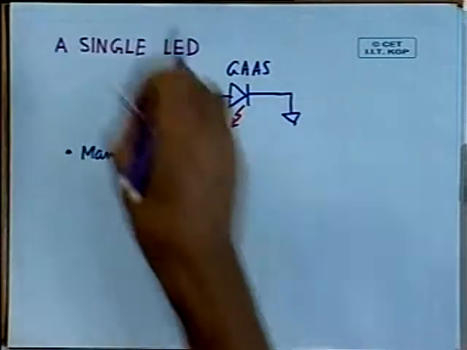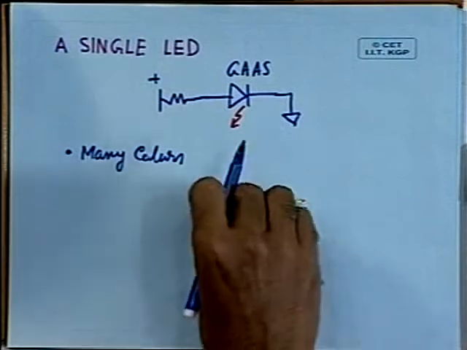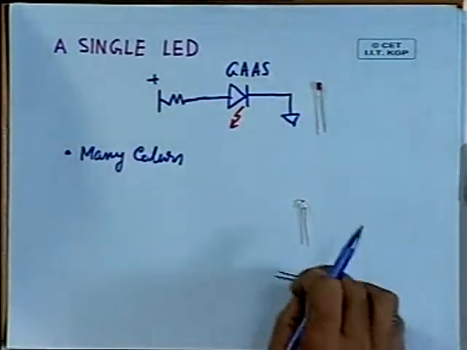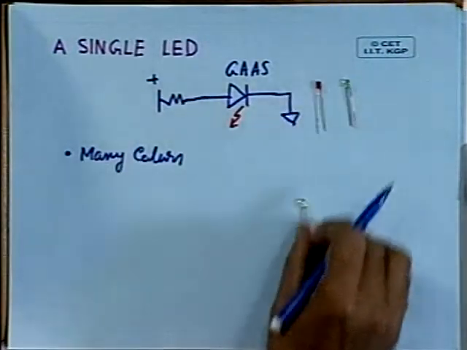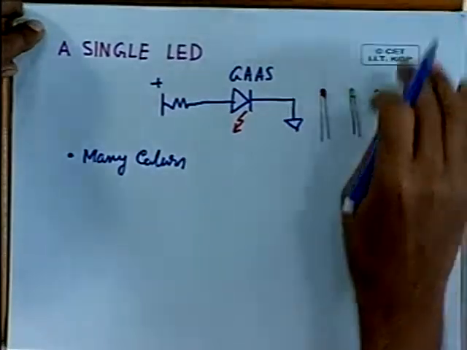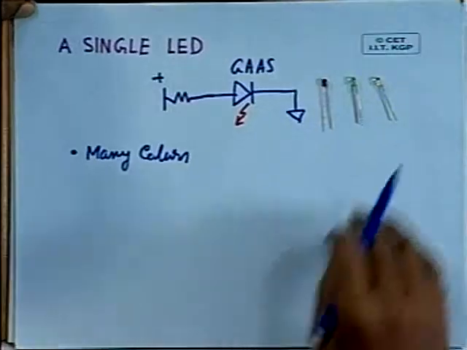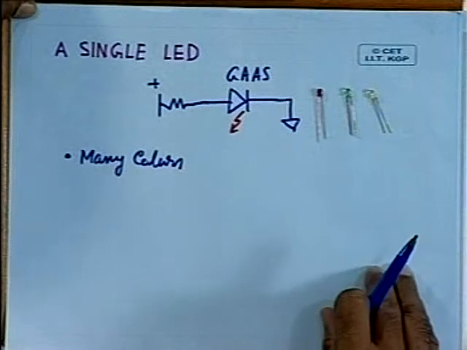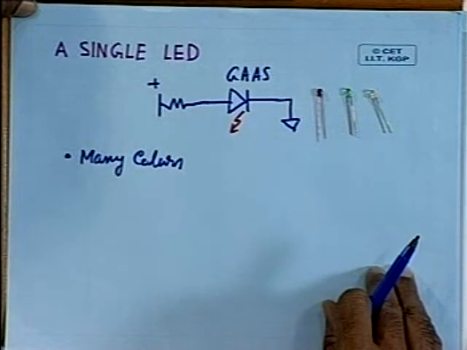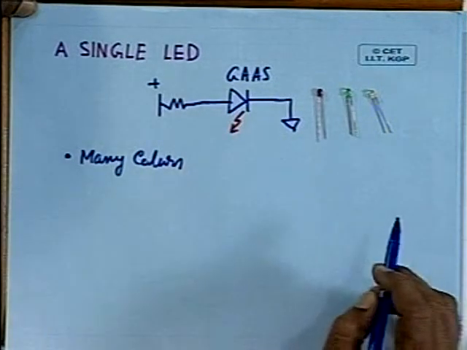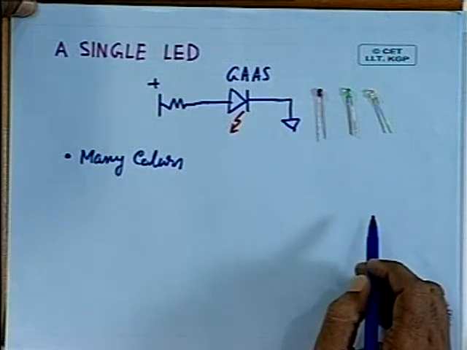For example, here I have shown this is the red color, the original one, then you have the green color, amber color, and nowadays you will find LEDs of so many colors, as many as the colors in the rainbow in the sky. The number of colors is quite large. So, with the help of this you can make very colorful displays. The question is, how do you use it in your microprocessor and display some information?